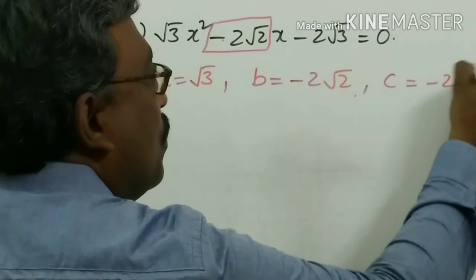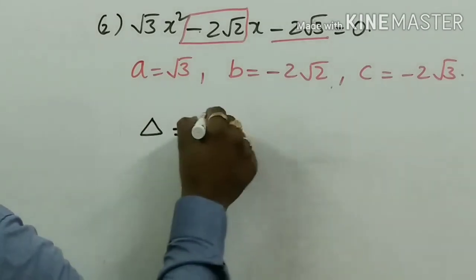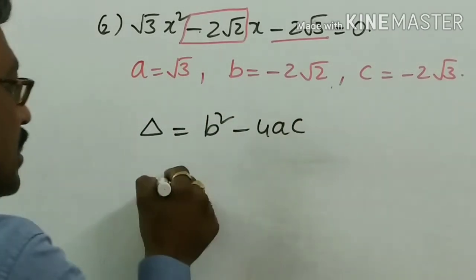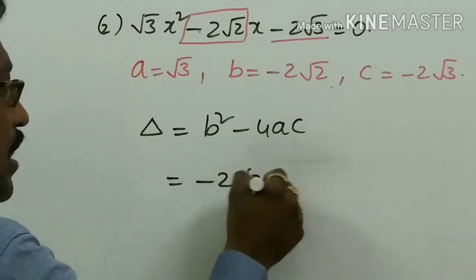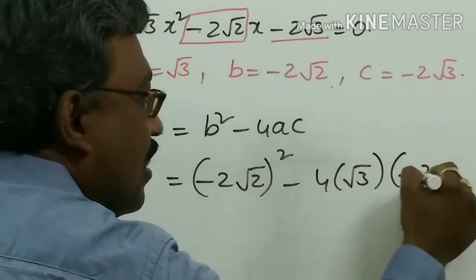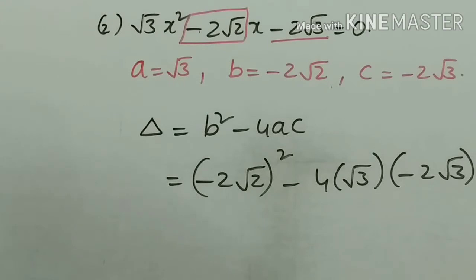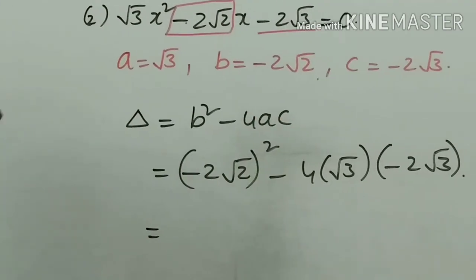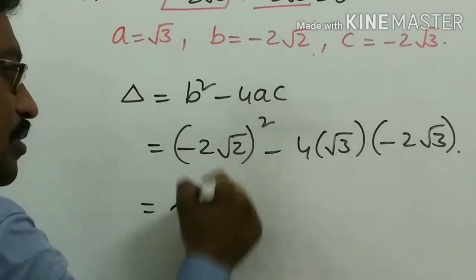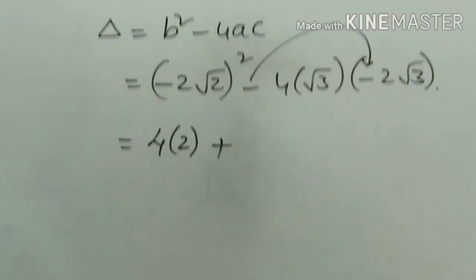c is equal to minus 2 root 3. Where delta is equal to b square minus 4ac. b square is minus 2 root 2 whole square, minus 4ac, with c value minus 2 root 3. Now it is simplification only. Minus whole square will become plus. 2 square is 4, the square root cancels. Now minus into minus is plus.